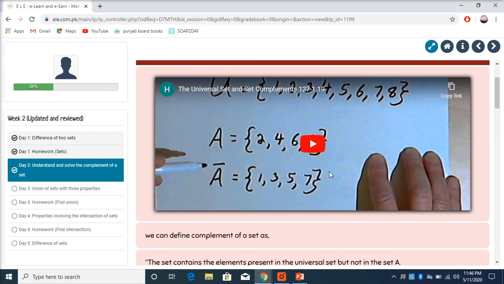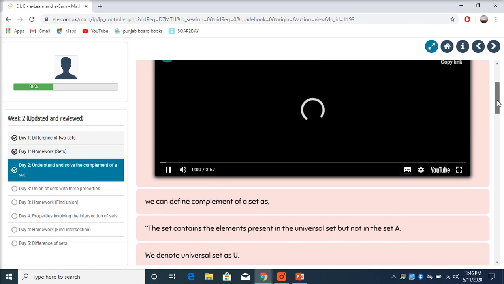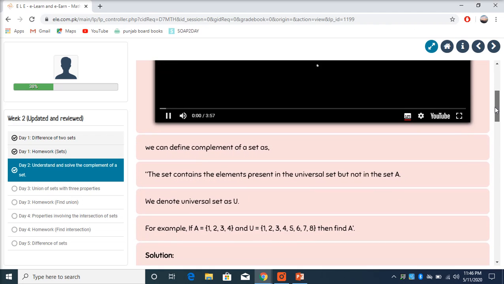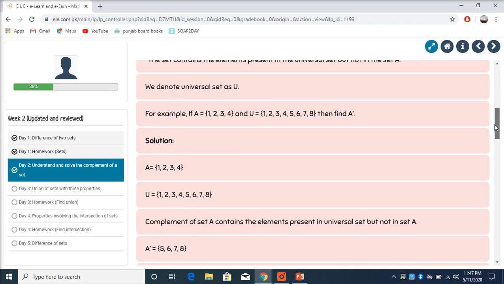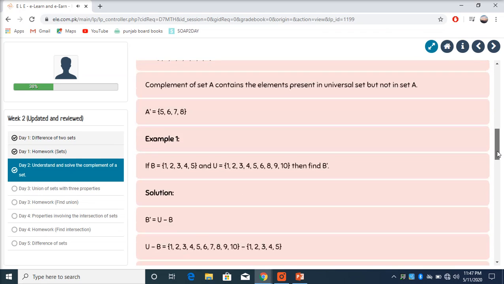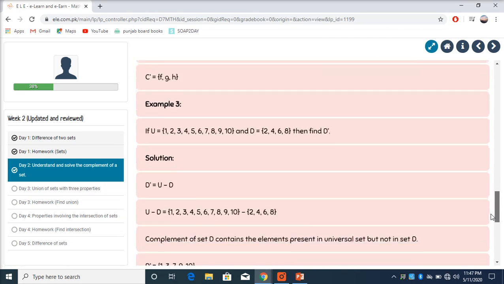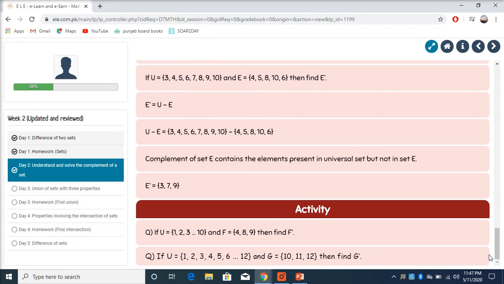We will start by watching its video. It's a 4-minute video which will help us understand the universal set and set complements. We will read some examples, solution, we have about 4 examples which we will read, and at the end we will do an activity.